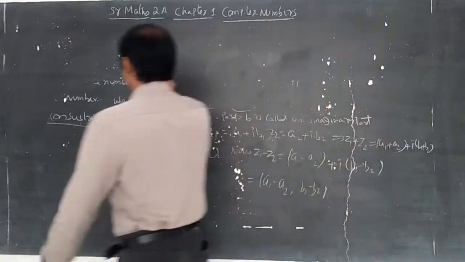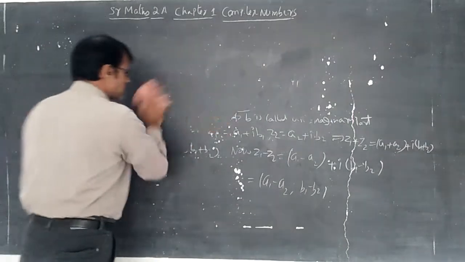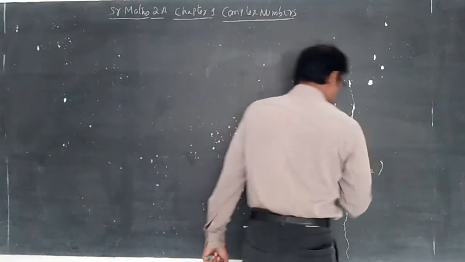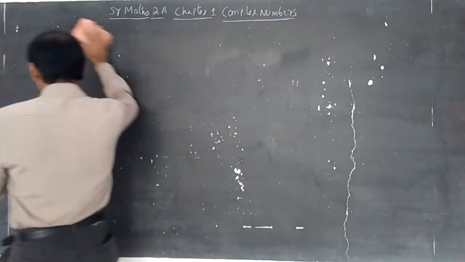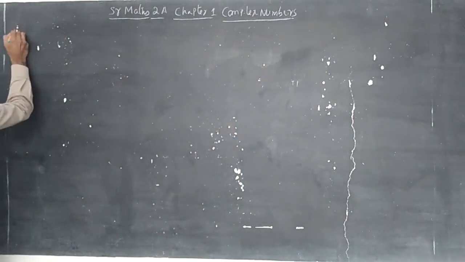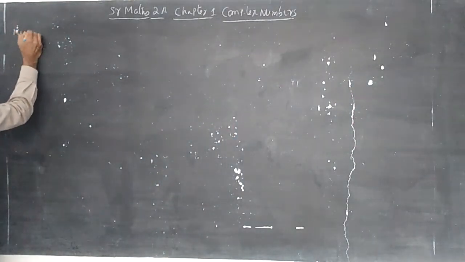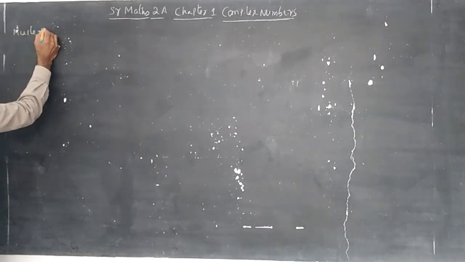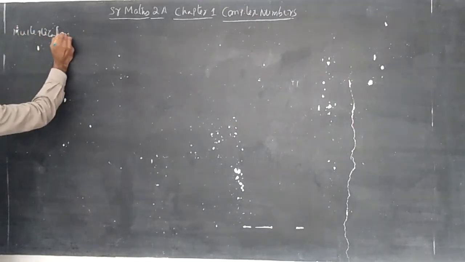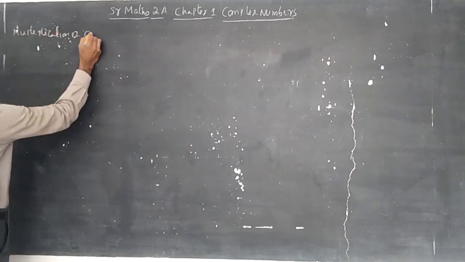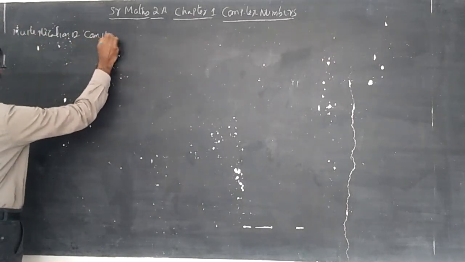Now, multiplication. This is somewhat different than addition and subtraction. Multiplication of complex numbers.